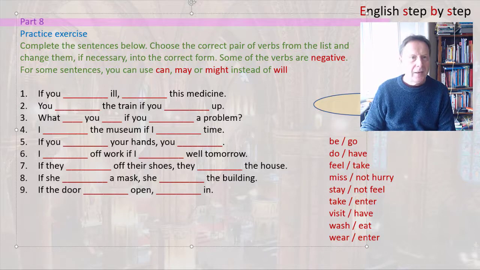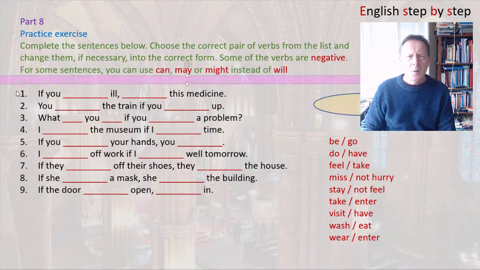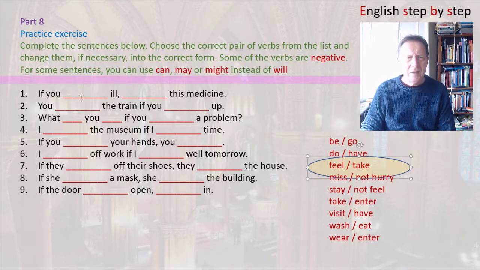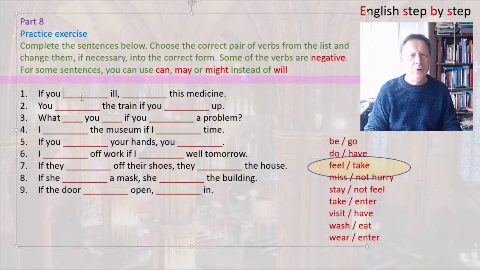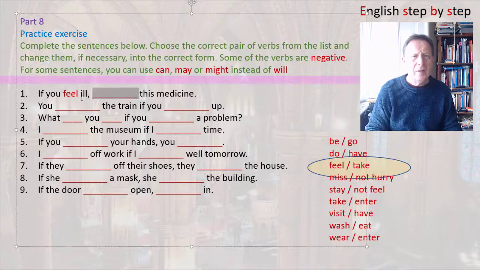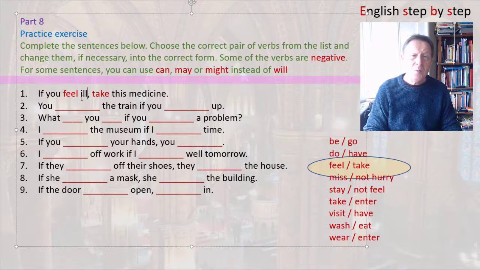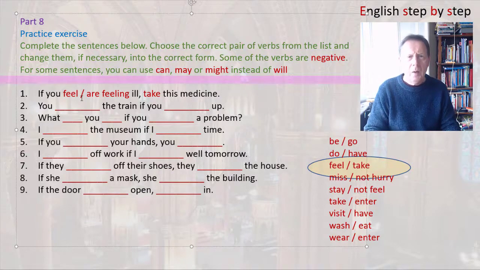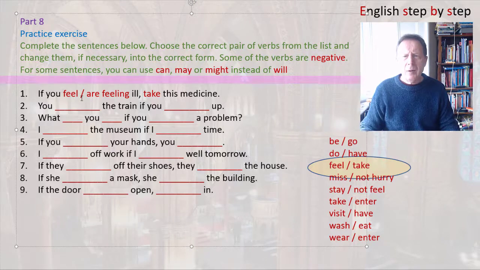So let's go through the answers. Number 1. So for this one, the verbs were feel and take. So that one would be if you feel ill, and the imperative, take this medicine. Now for this one, you could also use the present continuous, which would be if you are feeling ill, take this medicine.